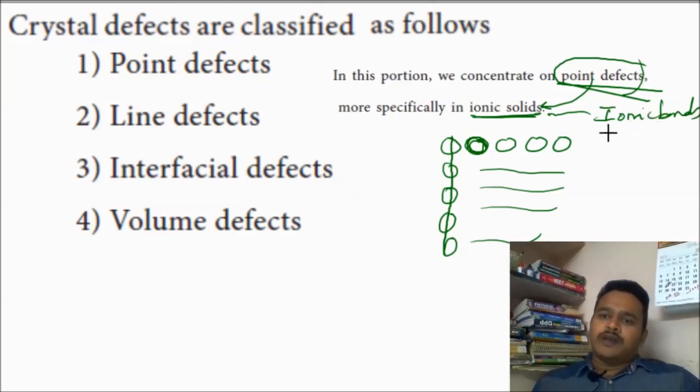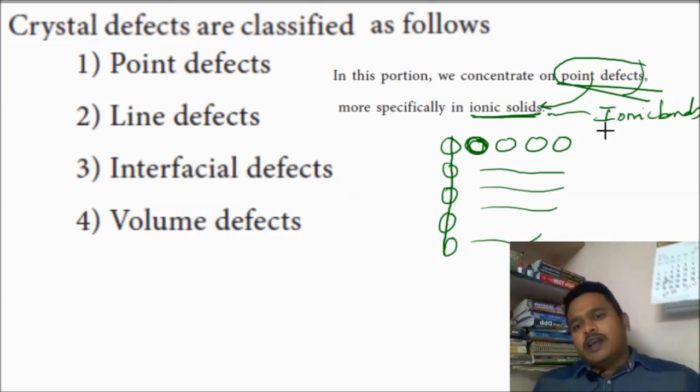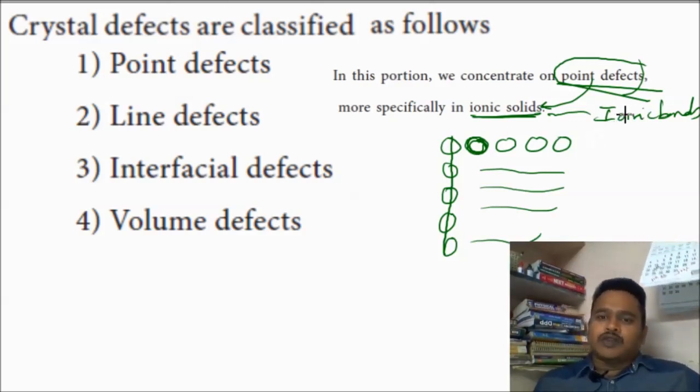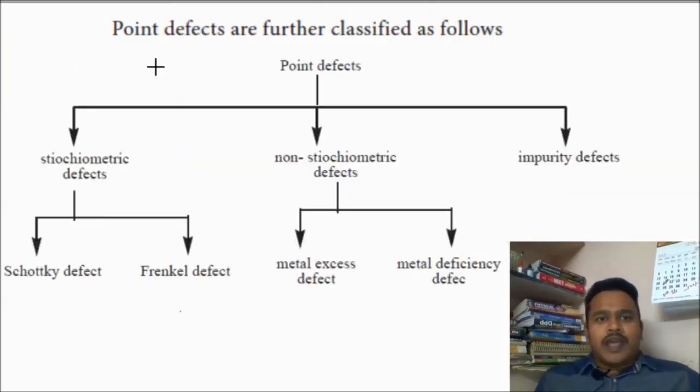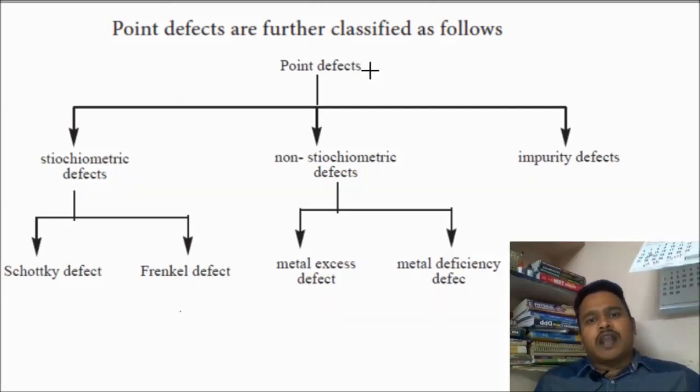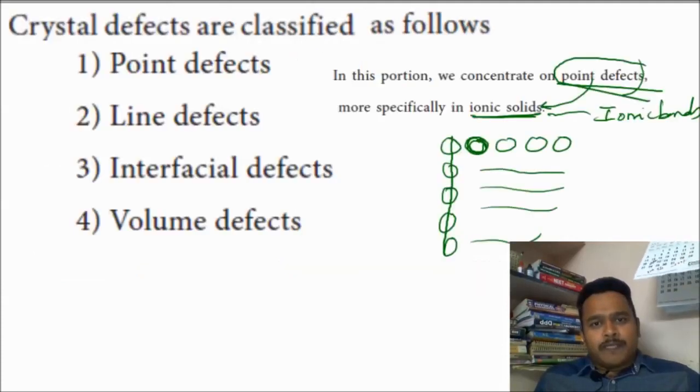Molecular solids means van der Waals forces. All these four types of solids we studied at the beginning of the lesson. So now, this point defect we can observe in ionic solids. Again, these point defects are further classified. We are going to study only point defects.